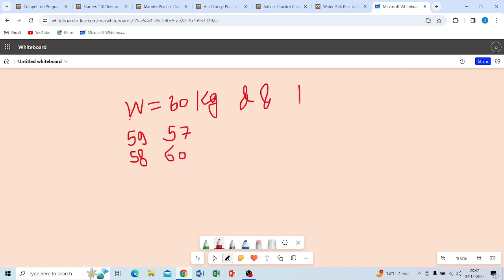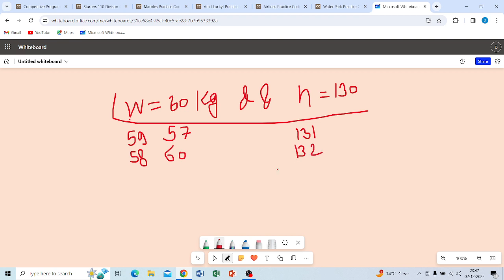Another constraint is that the height is at least H centimeters. Suppose the water slide's height requirement is 130 centimeters. That means the height should be at least 130: 130, 131, 132. Okay, so he is valid.